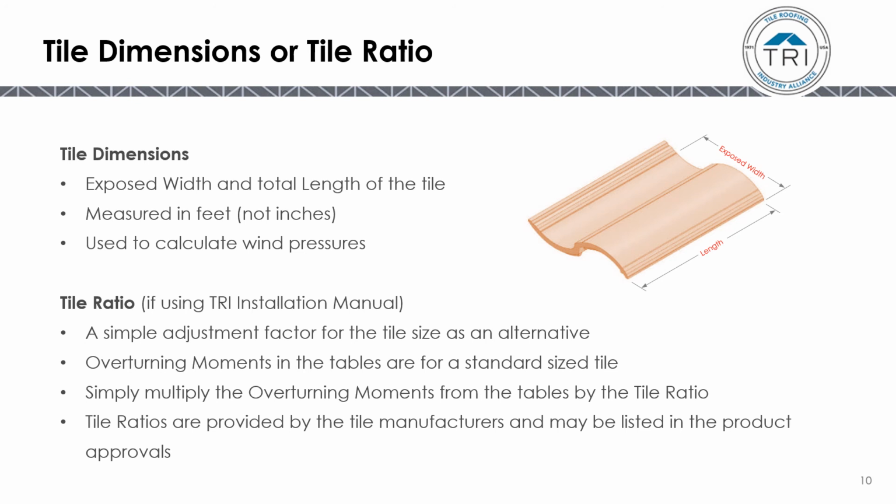Instead, however, you can use a much simpler method using the tile ratio in conjunction with the TRI installation manual. The tile ratio is a simple adjustment factor for the tile size. It adjusts the values from the tables in the TRI manual to your specific tile. The smaller the tile ratio, the lower the uplift or overturning moment values will be compared to a larger tile, which will have a larger tile ratio and higher overturning moment values.